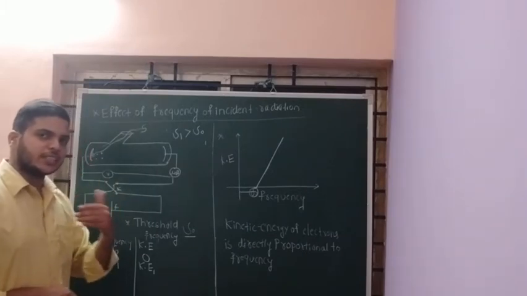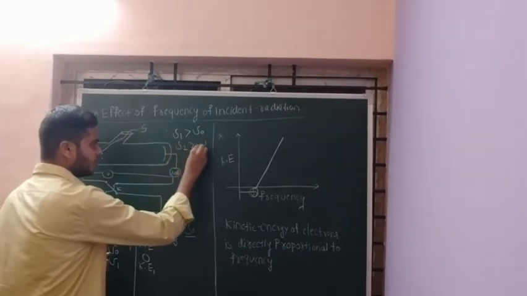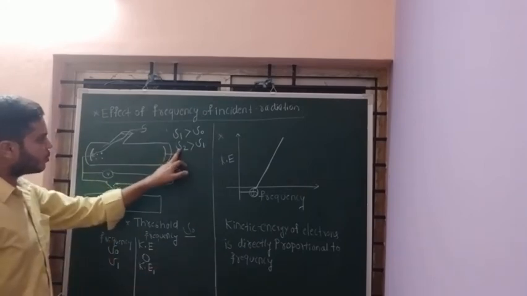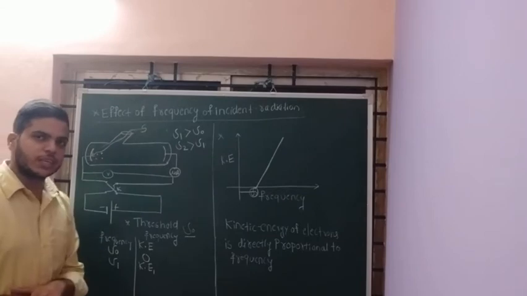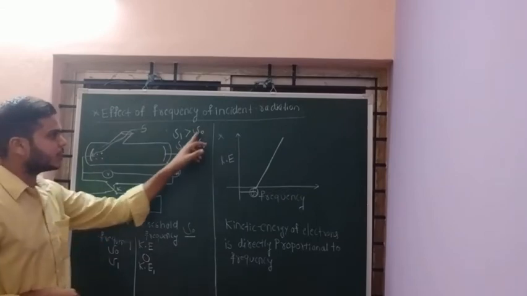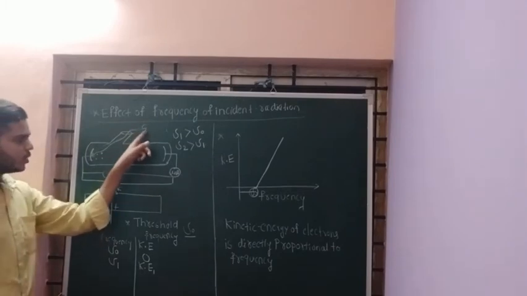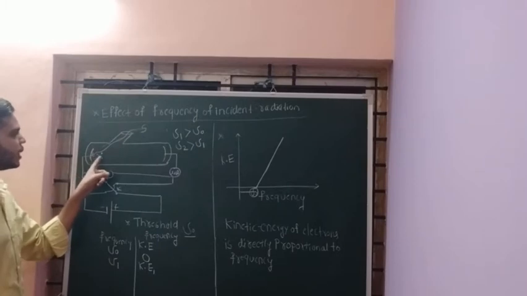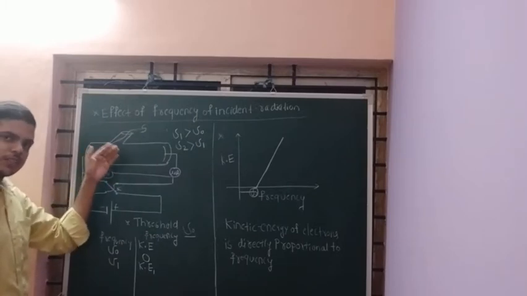In the second case, what do I do? I am again increasing the frequency to nu2, which is greater than nu1. In the second case also the photoelectric effect is observed because it is greater than the threshold frequency. When I incident nu2 frequency on the emitter plate, the emitted electrons have more velocity compared to the first case.